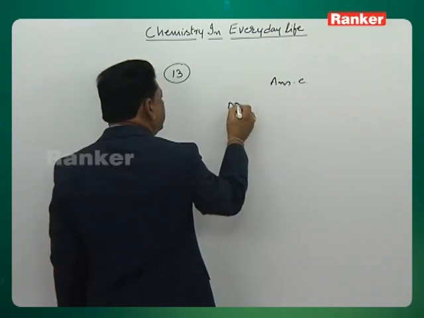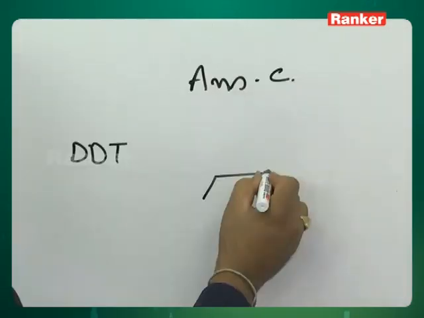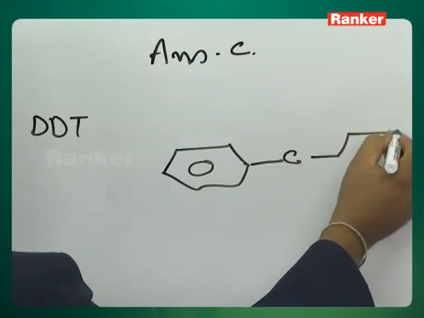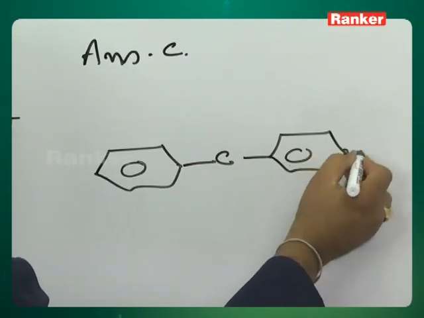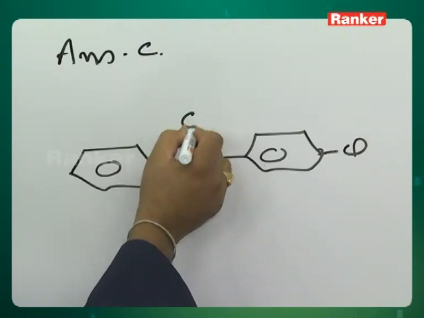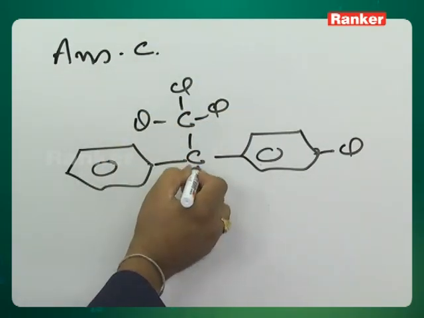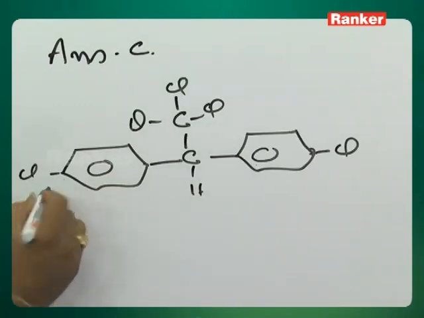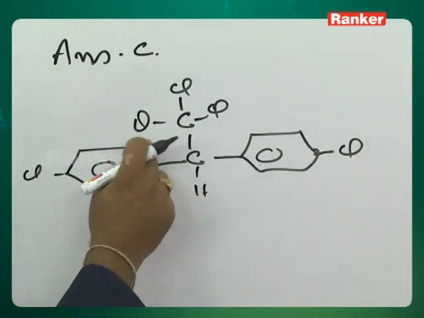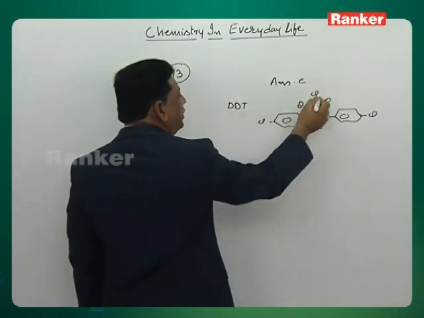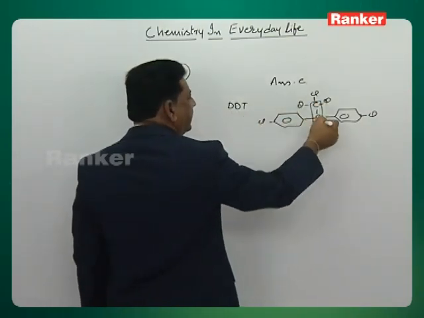DDT is nothing but dichlorodiphenyl: two phenyl groups containing chlorines are attached to a carbon where 3 chlorines are there. This compound is called dichlorodiphenyl trichloroethane. The main compound is the ethane, right?